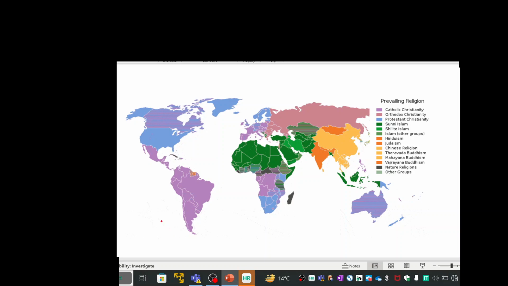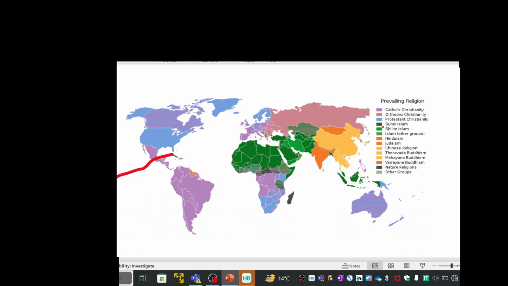We'll start with South America, where the biggest population is Catholic Christian. In North America and northern Europe we have Protestant Christians. Some Protestant Christians can be seen in Southern Africa also. Orthodox is mainly in Russia and some parts of Europe, and surely Protestant in Australia and New Zealand also.